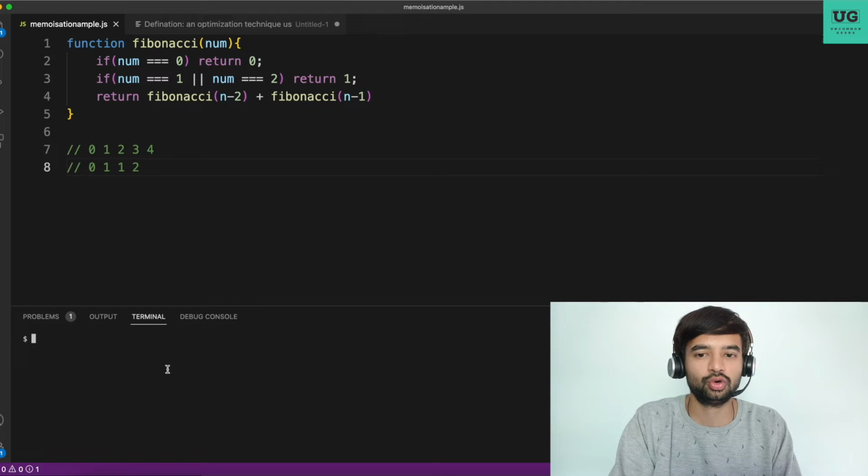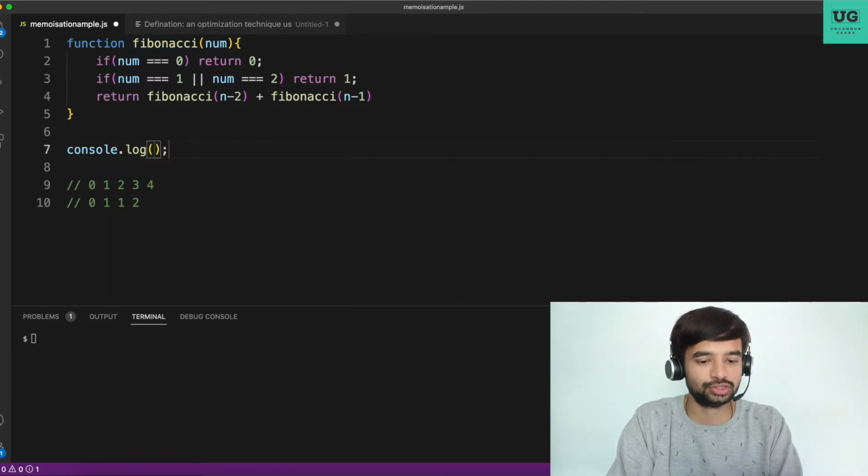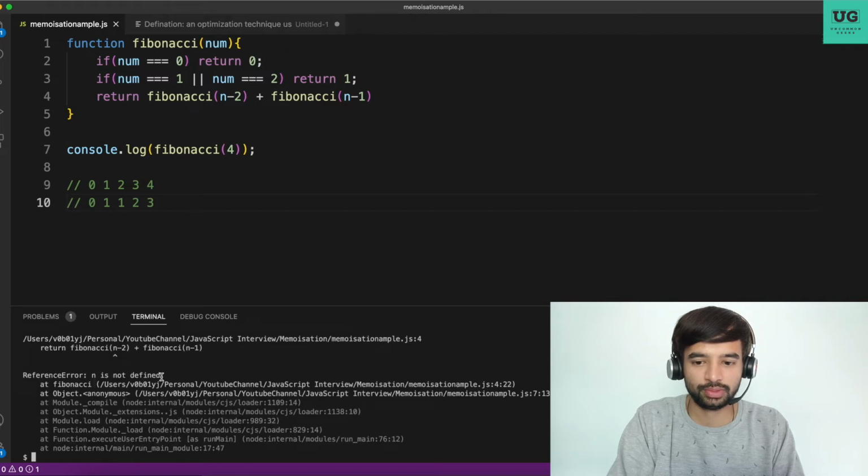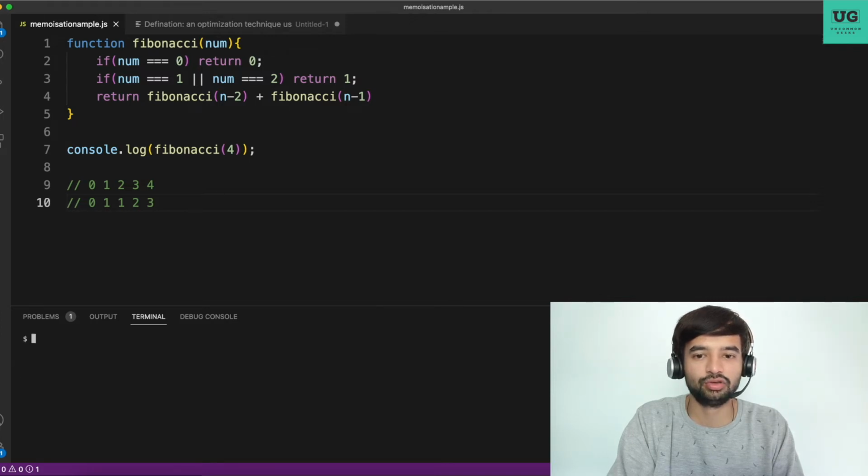Let's first run the code and make sure we are getting the output as expected. Then only let us start the explanation. So Fibonacci of 4 is 3. Correct? Let's see. Fibonacci of n minus 2, n is not defined, I'm sorry. I think you all might have noticed this and were waiting for me to correct it. I missed n and num. So Fibonacci of 4 is 3. Fibonacci of 5 is 5. Fibonacci of 6 is 8.